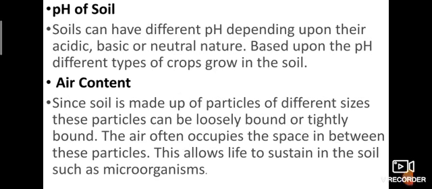Next, pH of soil. It depends upon their acidic, basic or neutral nature. If the pH of soil is less than 7, that is acidic nature. So different types of crops are grown in the soil based upon the pH level.